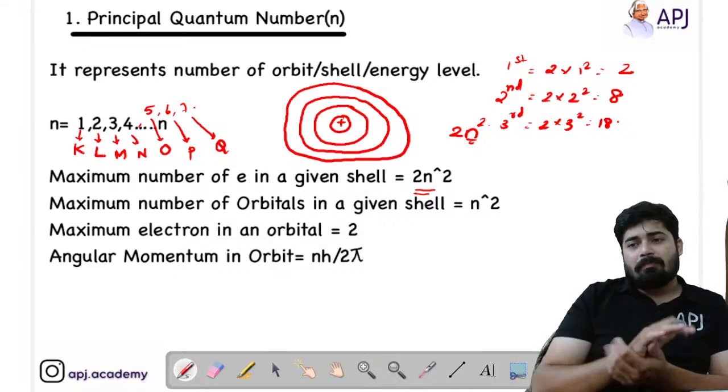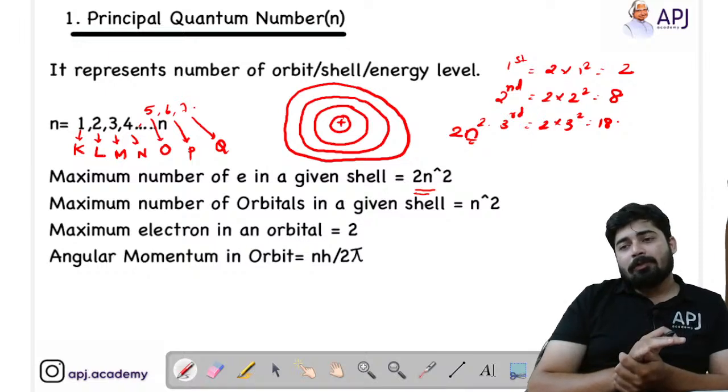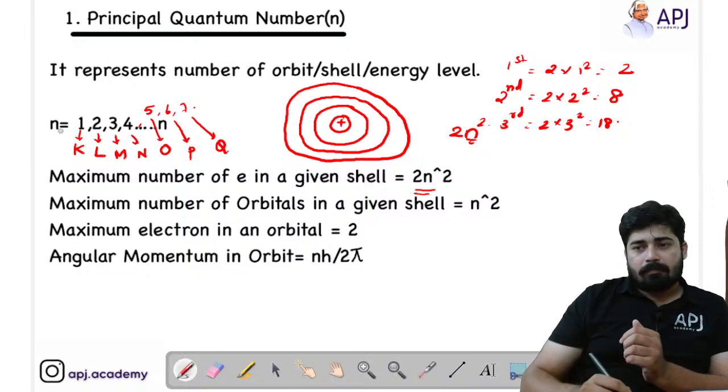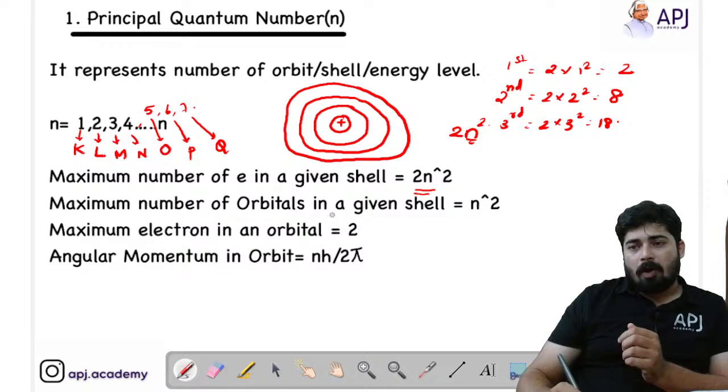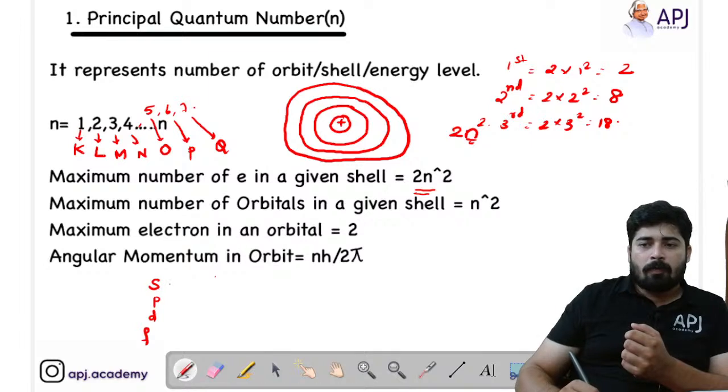Now coming to the maximum number of orbitals in a given shell. One thing you have to understand is that orbitals means the rectangular boxes, as I have told you. We have S, P, D, F, 4 subshells. For S subshell, we have 1 box.